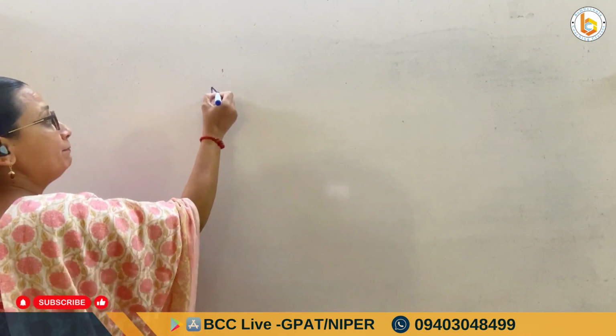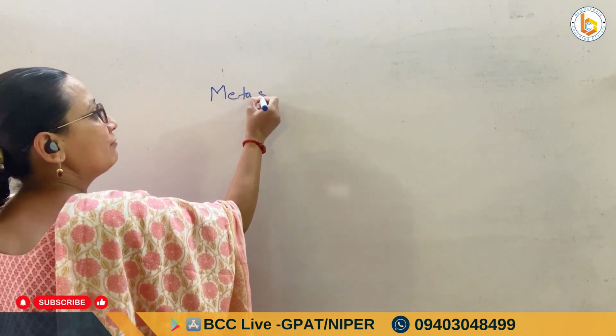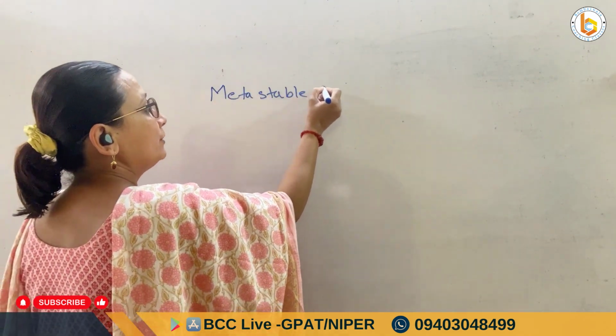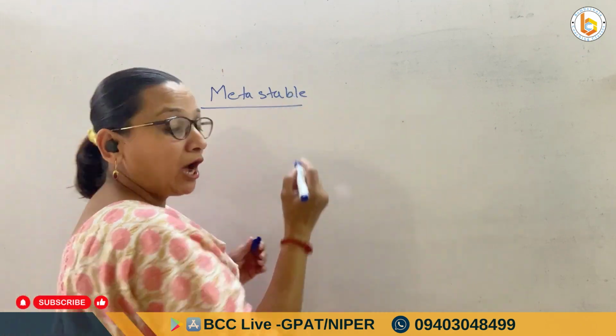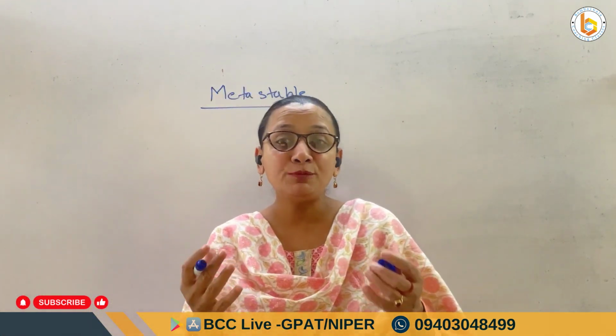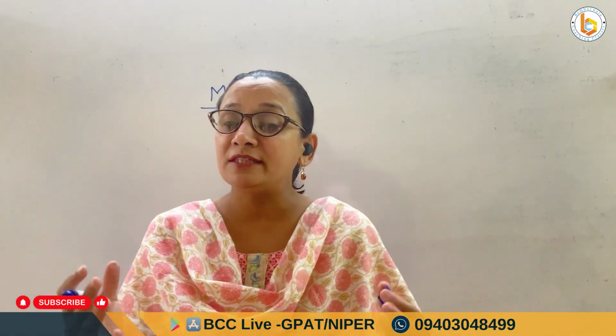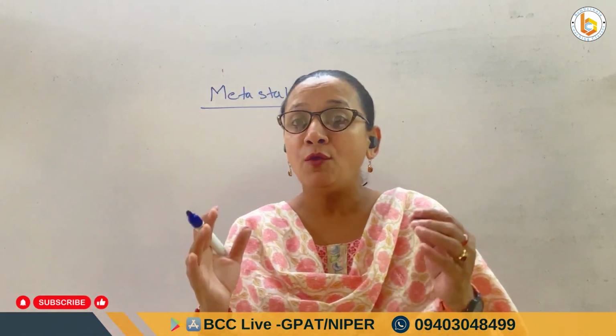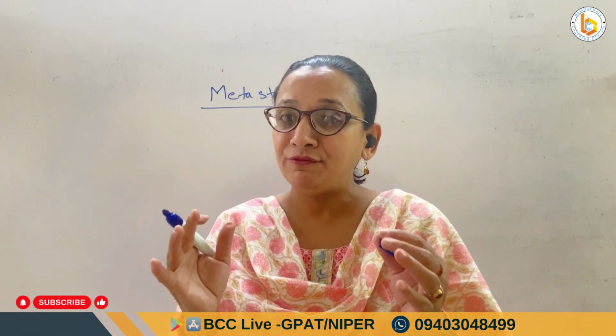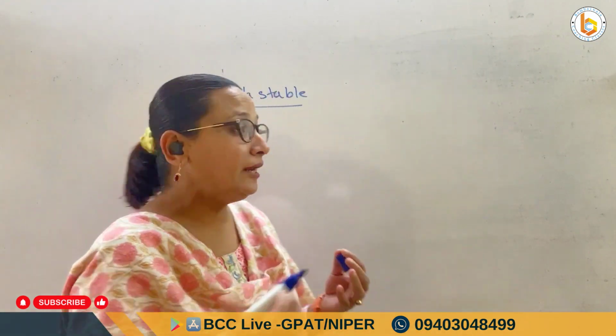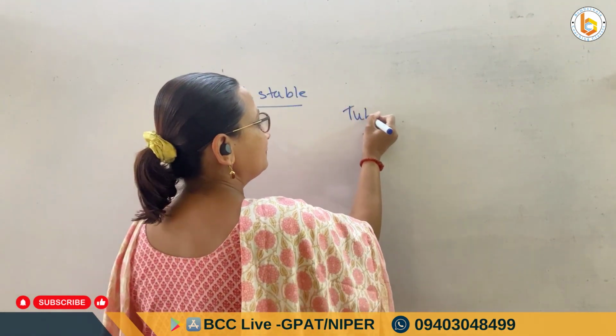As I told you, we are going to study about tube light. Tube light in pharmacy, yes, we are going to study what is called a metastable peak. And yes, we are also going to talk about the problems of how we can calculate at which position we are going to get a metastable peak. So let us discuss what a metastable peak is first and why I am calling it a tube light.